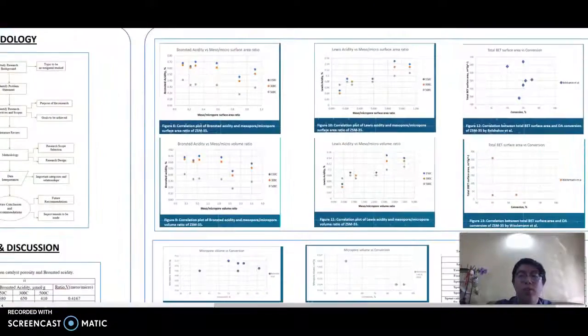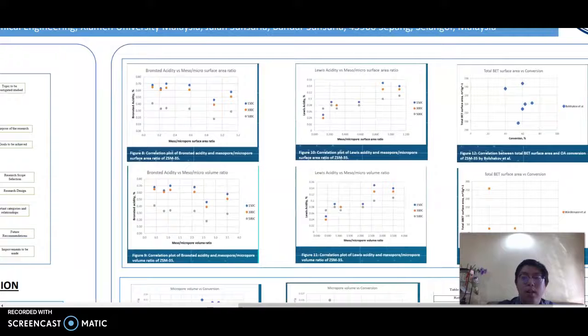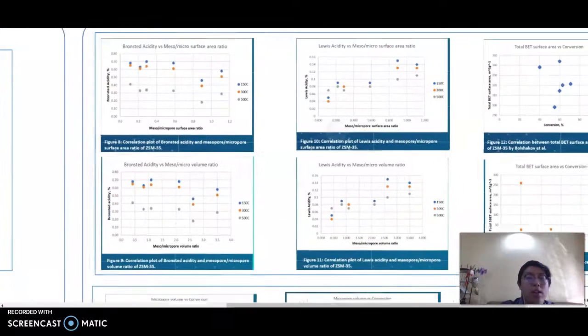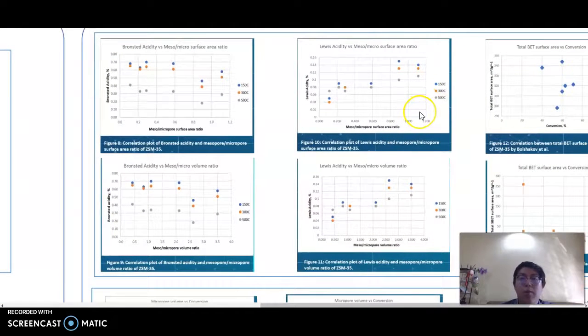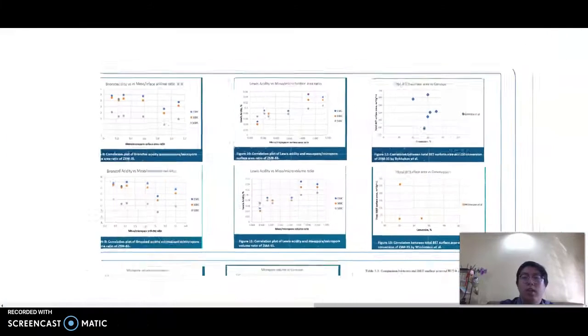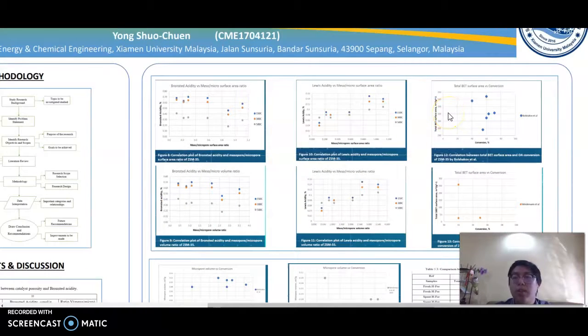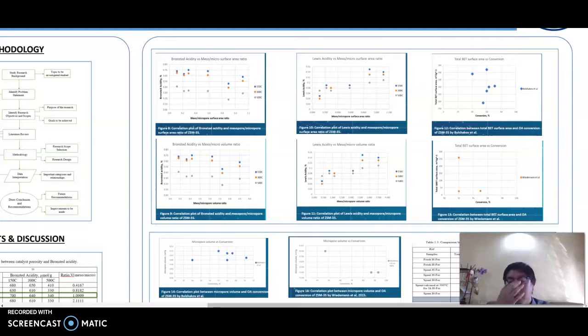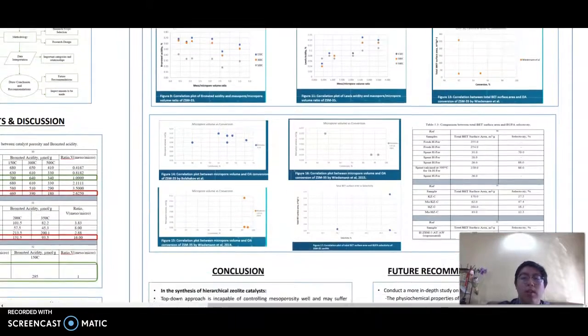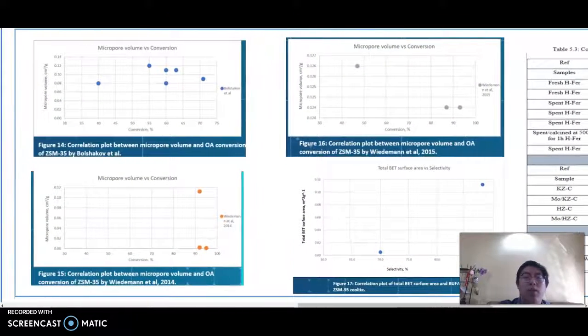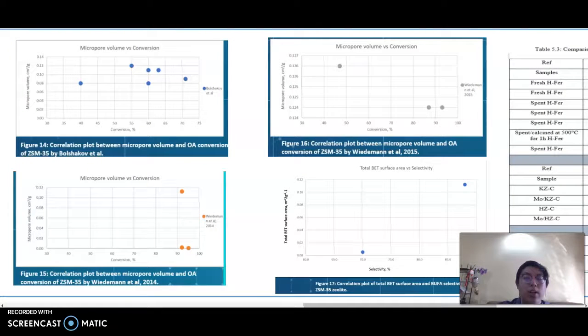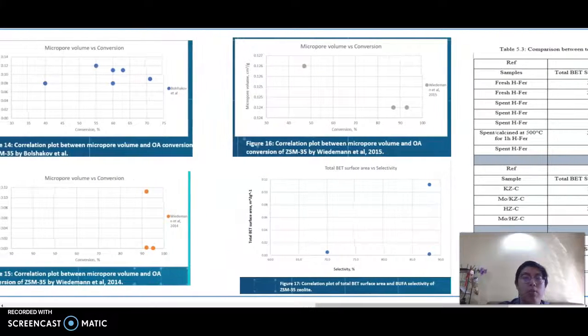In the study of the physiochemical properties of ZSM35, 4 correlation plots in terms of the ZSM35 porosity and its acidity were plotted. And in the figure, no direct relation can be observed. Next, in the study of the physiochemical properties of the ZSM35 and its catalytic performance, correlation plots in terms of porosity of the ZSM35 and also the conversion and selectivity were plotted.